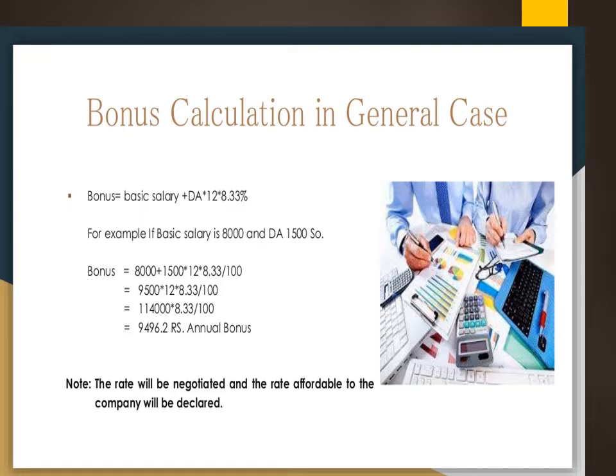As I already told you, the minimum bonus payable to an employee is 8.33. On that basic rule we are taking it into consideration. This is a statutory specification made under the Payment of Bonus Act 1965. So 8.33 divided by 100, as we know it is a percentage, we get the annual bonus of 9,496.2. That will be rounded off to 9,496, that is, 9,500 as a multiple of 10.